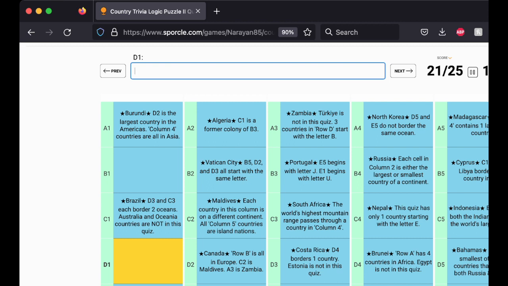Okay, 3 countries in row D start with the letter B. So B in North America, and Barbados is not, so that would be Belize, I believe, for D1. 3 countries in row E are in South America. Okay, so South American, and it begins with a U. The only U starting country in South America is Uruguay.